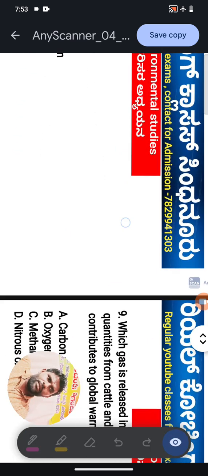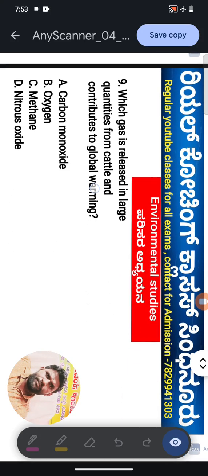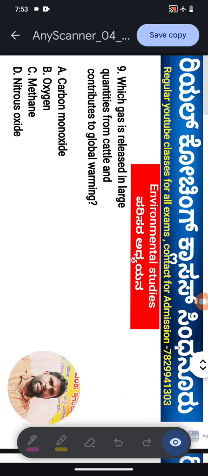Question number 9. Which gas is released in large quantities from cattle and contributes to global warming? Options are carbon monoxide, oxygen, methane, nitrous oxide.